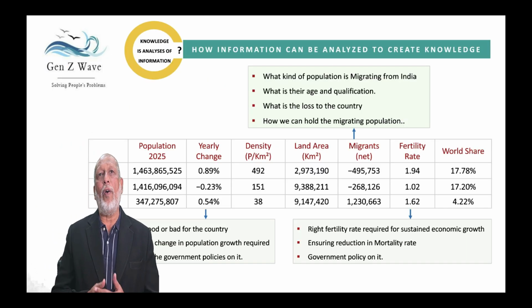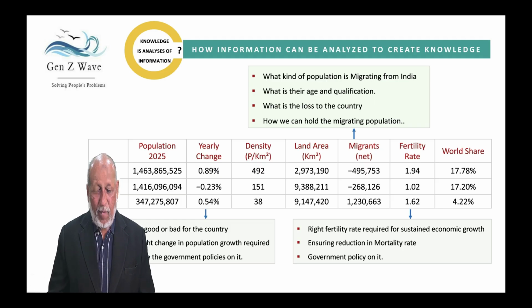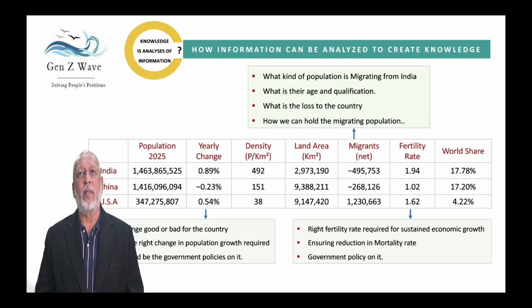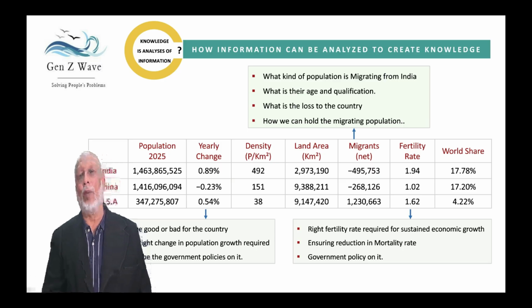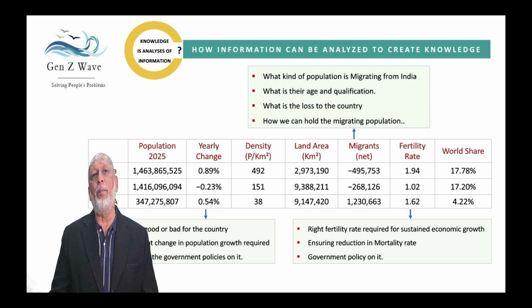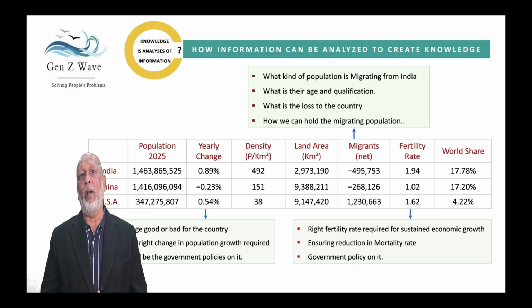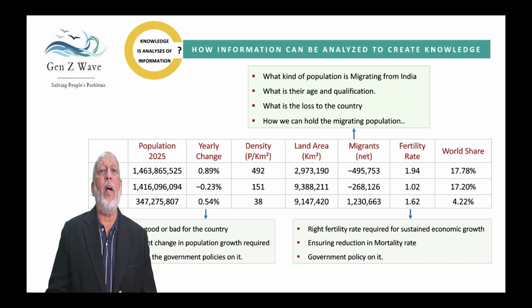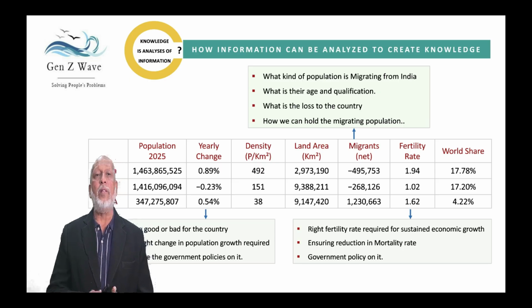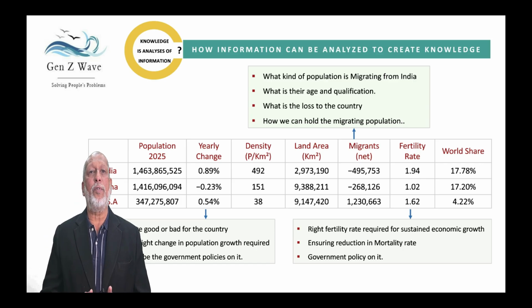Second example of how information can be analyzed to create knowledge. The data available on three countries, India, China, and USA, on three different areas, can be analyzed to draw some conclusions. The first is yearly change in population. India's yearly change in population is 0.89%, whereas China is minus 0.23% and the US is 0.54%. This data will help the nations decide what course of action they should take in terms of population